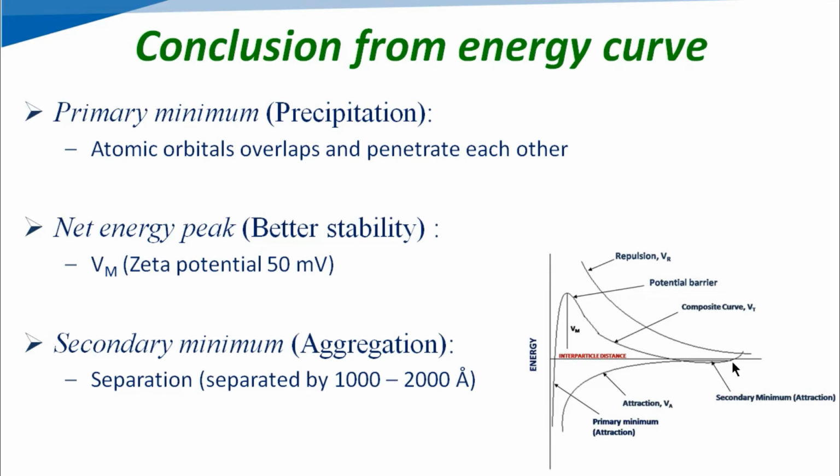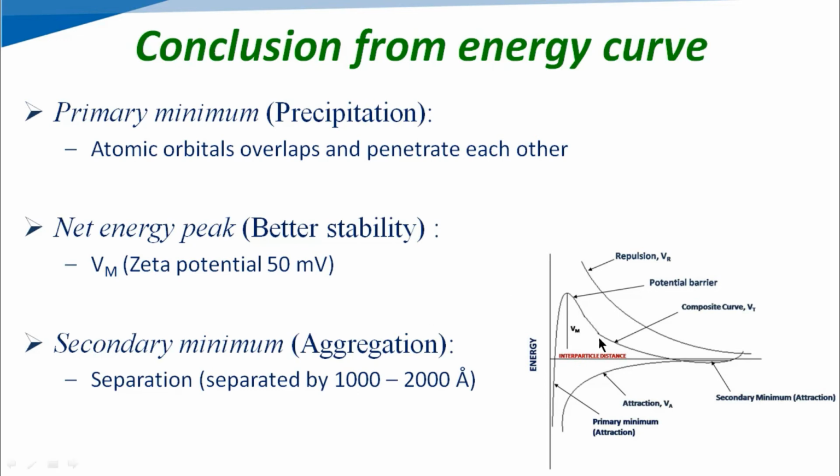First, on the basis of the energy curve, what can we conclude? First one is the primary minimum. That means it is the sign of precipitation. When particles are very close to each other, the atomic orbitals overlap and penetrate each other, and due to that we can see precipitation between the particles. This is indicated by a rapid rise in the potential energy curve. Over here in the figure we can see it is a rapid rise between the particles. The net result is a strong attraction, and due to that the precipitation will happen over here.